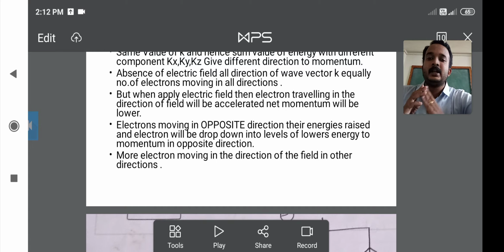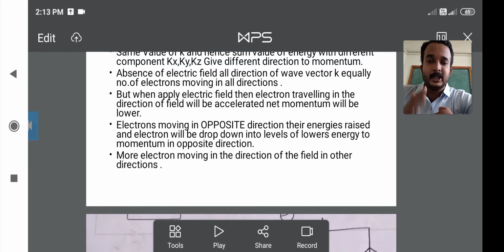These opposite electrons, whose energy is raised, will be dropped down into a level of lower energy. Dropped down means the energy is less, dropped down to the levels of lower energy, with the momentum in the opposite direction. Therefore, the electron will be dropped down into levels of lower energy, which means the electronic movement is in the opposite direction.